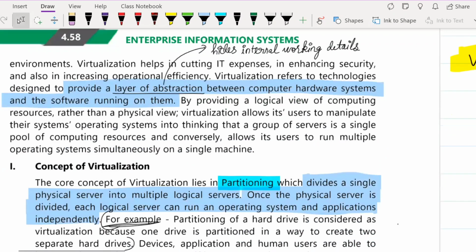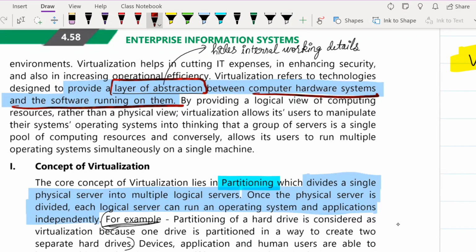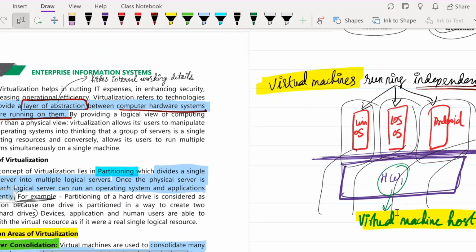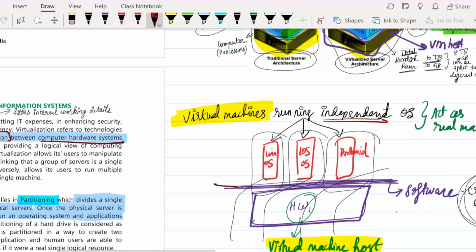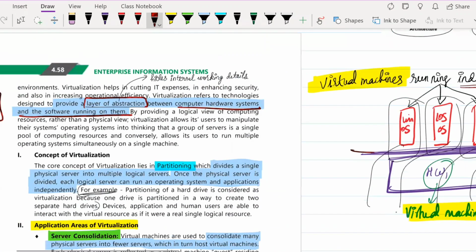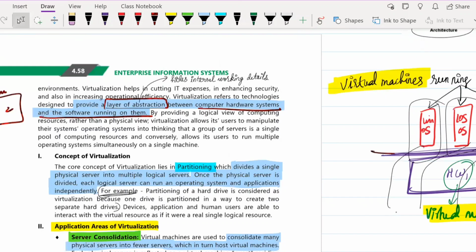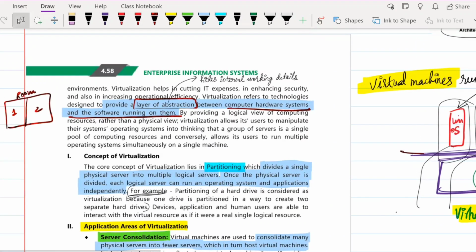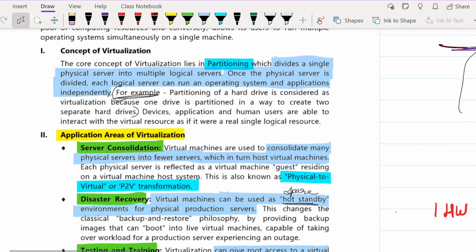Here it provides a layer of abstraction between the computer hardware systems and the softwares running on them. I already told you that this virtualization layer creates a layer of abstraction and acts as a curtain between the hardware, that is the system, and the software that is working upon it. So, the concept of virtualization.